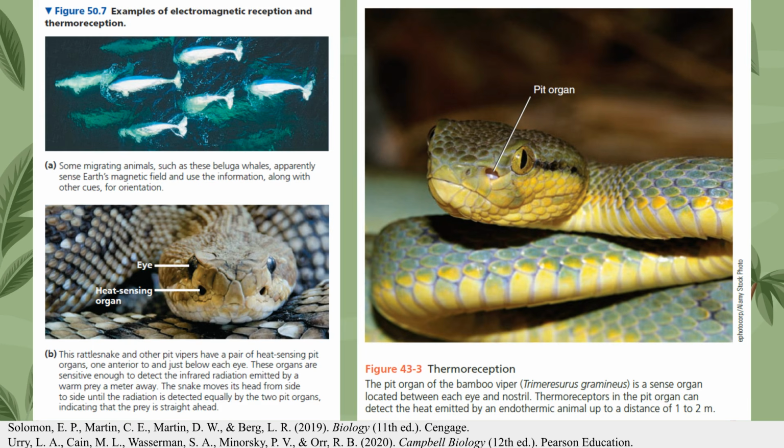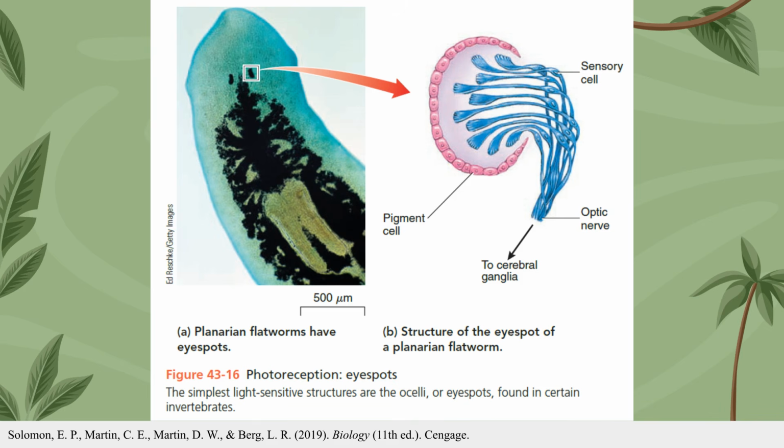In contrast, pit vipers like rattlesnakes and bamboo vipers possess pit organs located between their eyes and nostrils. These are highly sensitive thermoreceptors that detect infrared radiation, heat, from endothermic prey at distances of up to 2 meters. The planarian flatworm demonstrates one of the simplest forms of light detection through structures called ocelli, or eye spots. These consist of pigment cells and sensory cells that detect light intensity and direction.